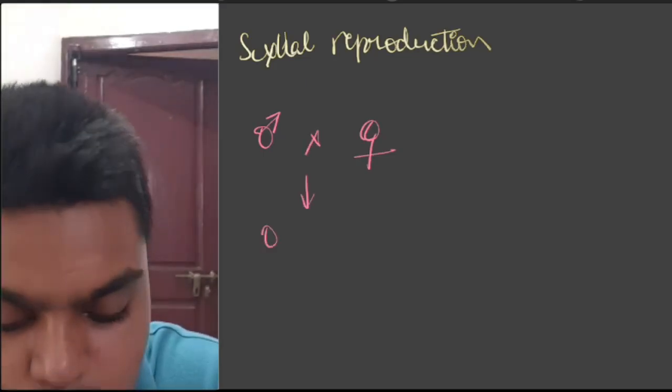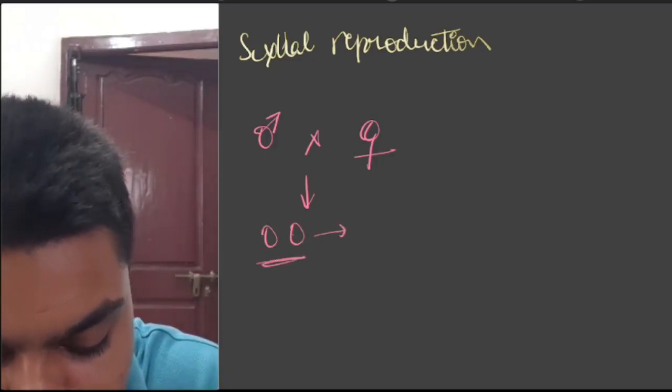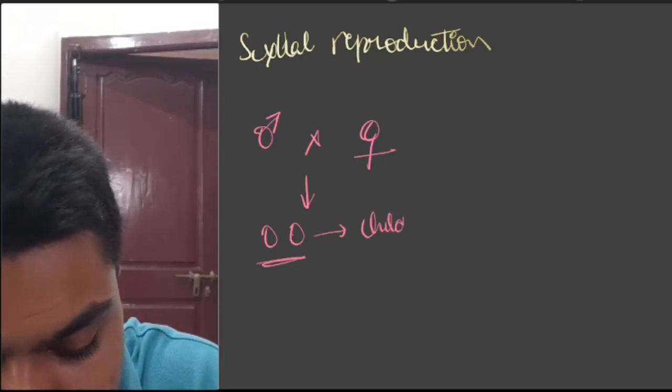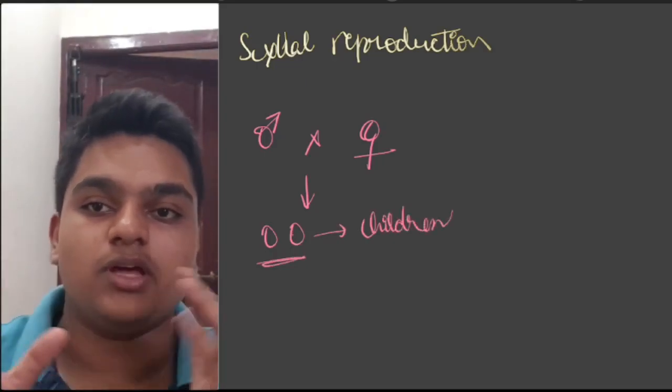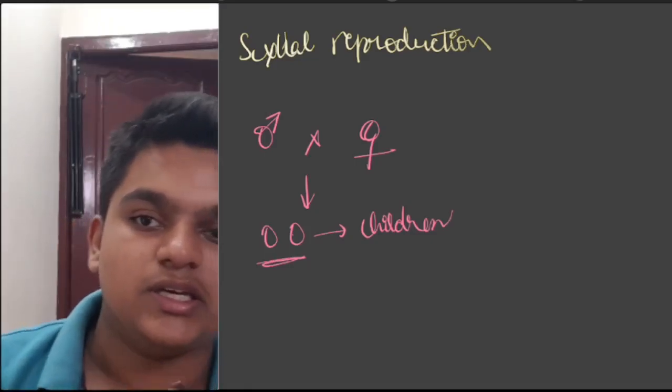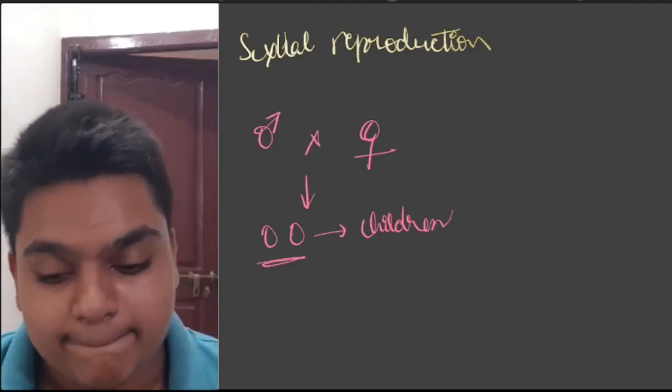Say, for suppose, they are having two children.